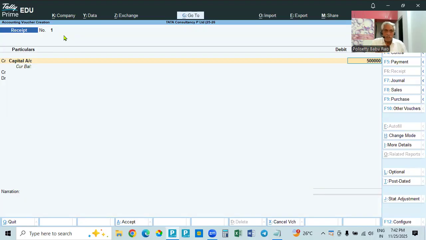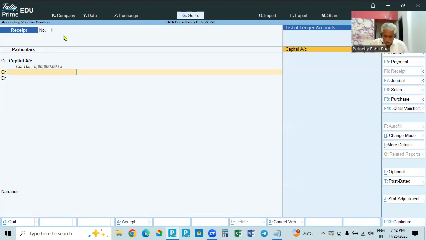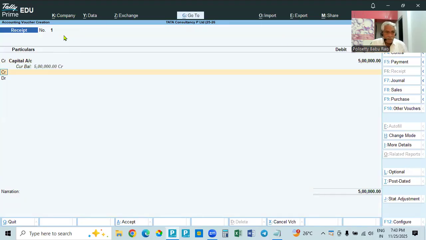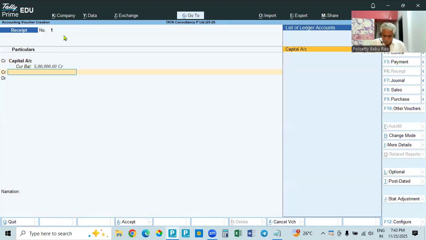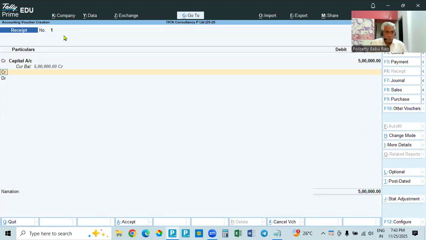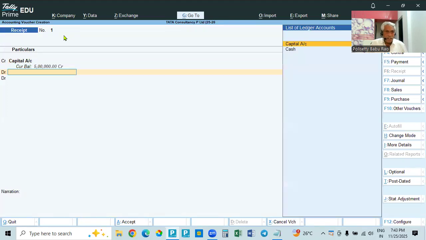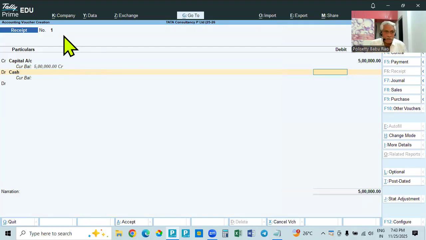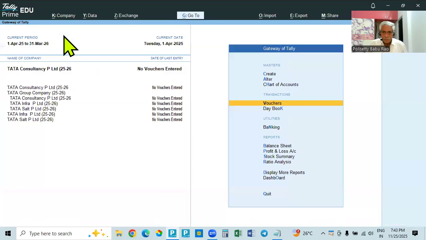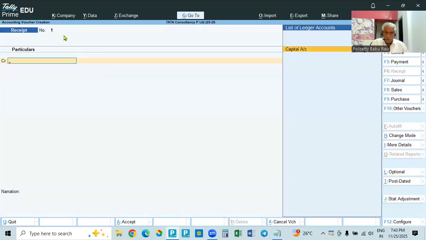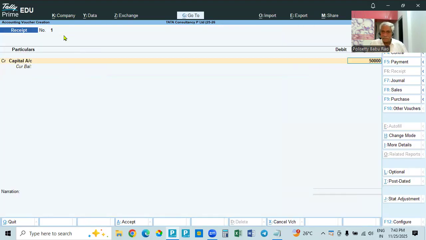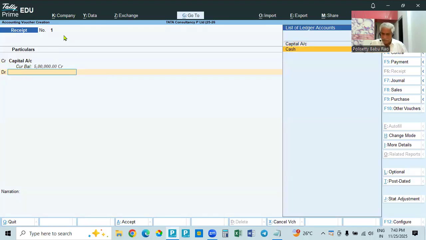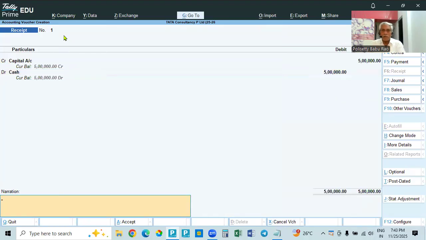And now it is introduced. So 5 lakhs is introduced as capital for the first company. 5 lakhs credit, and then debit only. So credit capital, then debit cash. Debit cash 5 lakhs. What is this? Received. Capital account 5 lakhs. Okay. Then debit cash account 5 lakhs being capital introduced.